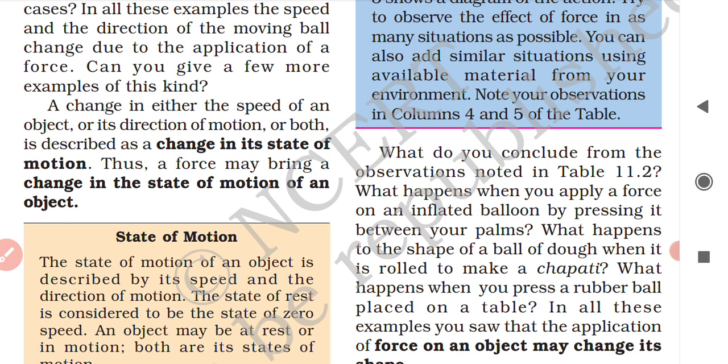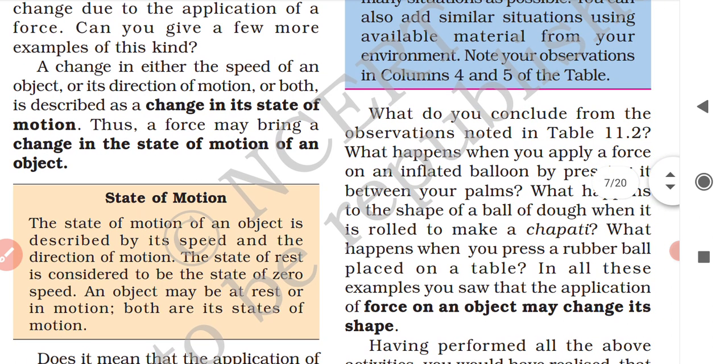Therefore, remember this now, a change in either the speed of an object or its direction of motion, or both, is described as a change in its state of motion. Clear?